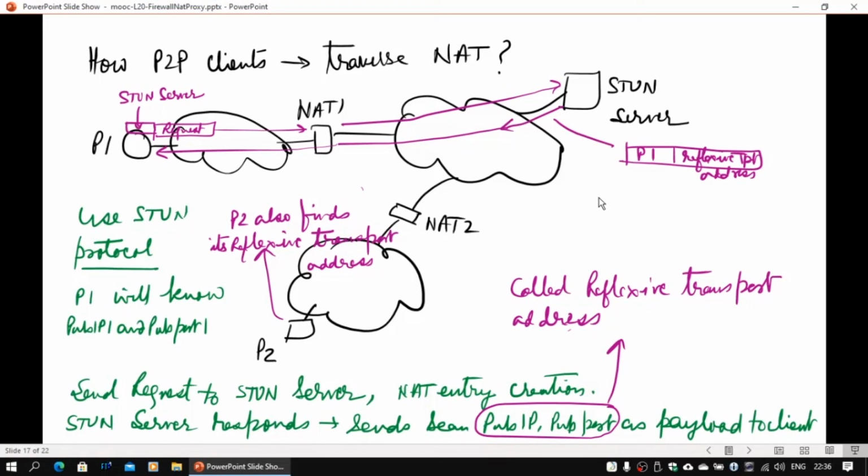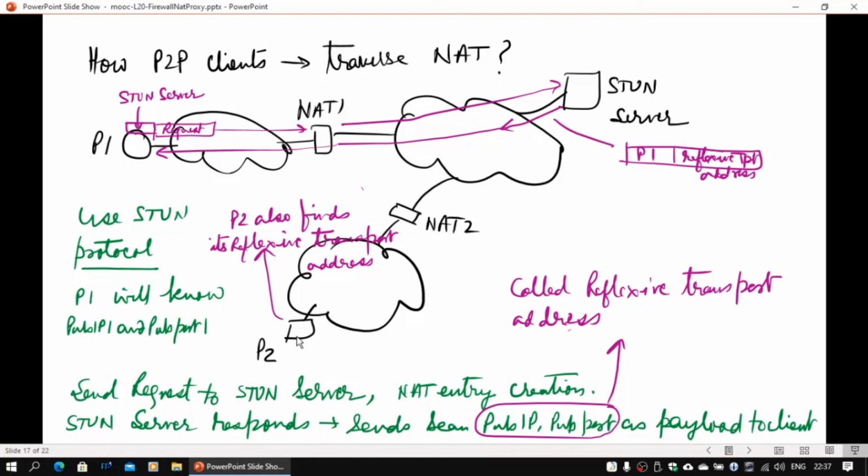So this is one way to traverse the NAT. This works beautifully with full cone NAT, address restricted cone NAT, as well as port restricted cone NAT. All of them can be taken care of. Both P1 and P2 need to find their reflexive transport addresses through a STUN server, and then they have to communicate them to each other. This can be done through messaging, because they can always set up a connection to somebody outside. Somebody on a public IP can hold their addresses, they can deposit their addresses, and from there the exchange can happen.